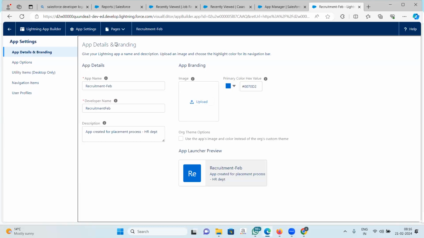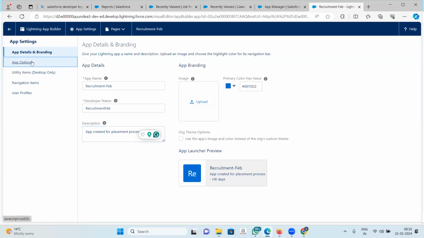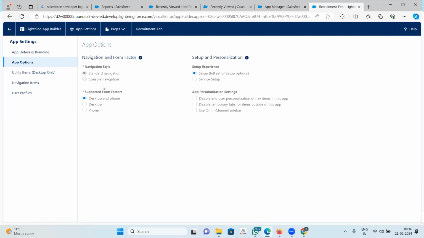It will open up the app here. Okay, now I can change the description, right? Now the app options are here. I can change the navigation style, supported form factor. Suppose the user says, I don't want any person to be able to access the app on the phone. It should only work on the desktop. So I can change it from here.